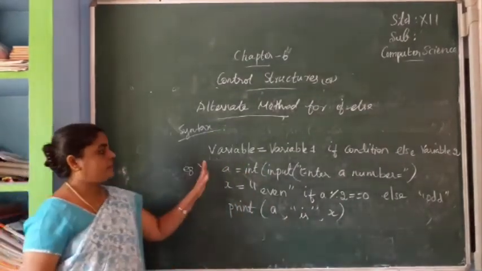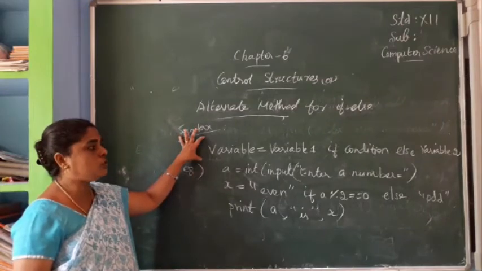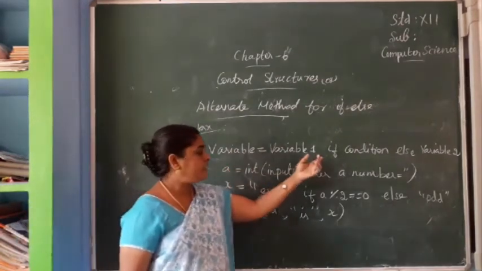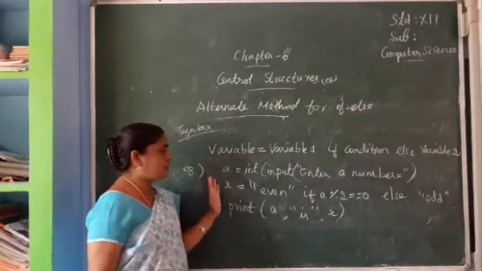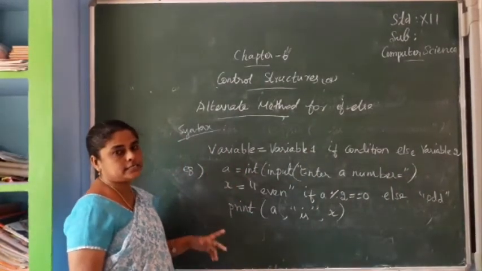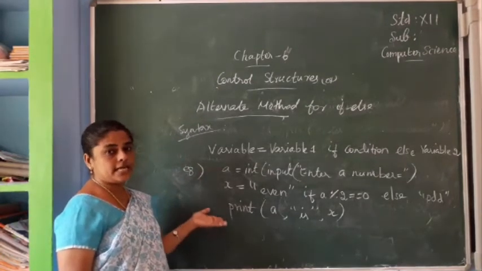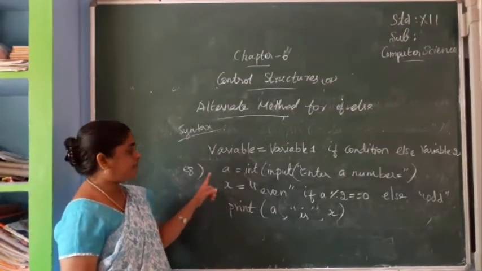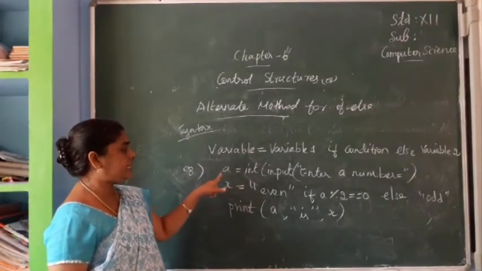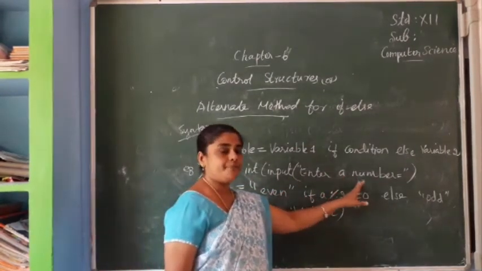See, what is the syntax for this alternative method? Variable equal to variable 1 if condition else variable 2. Now see one example program, only 3 lines. In C++, if you are writing this program, more than 6 or 7 lines will be there. But in a Python program, within 3 lines you can write. A equal to integer, a variable is declared and input, enter a number.